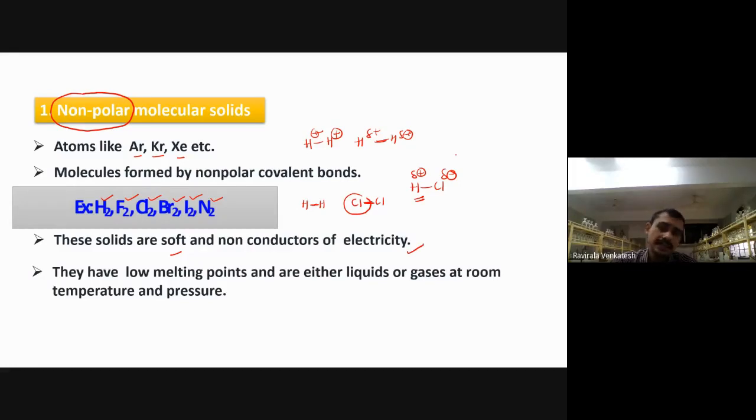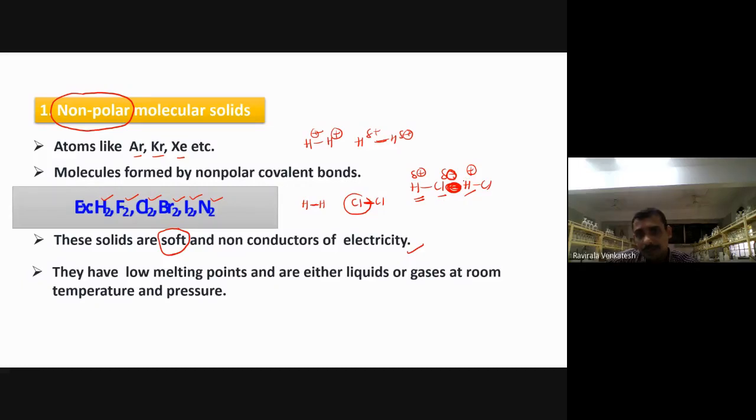They do not conduct electricity. So first of all, why are they soft in nature? See, when they are not having any charges, if they are not having charges, how do they attract each other? If they are having opposite charges, if you observe HCl, positive from the hydrogen, negative from the chlorine, they are having some attraction force here.